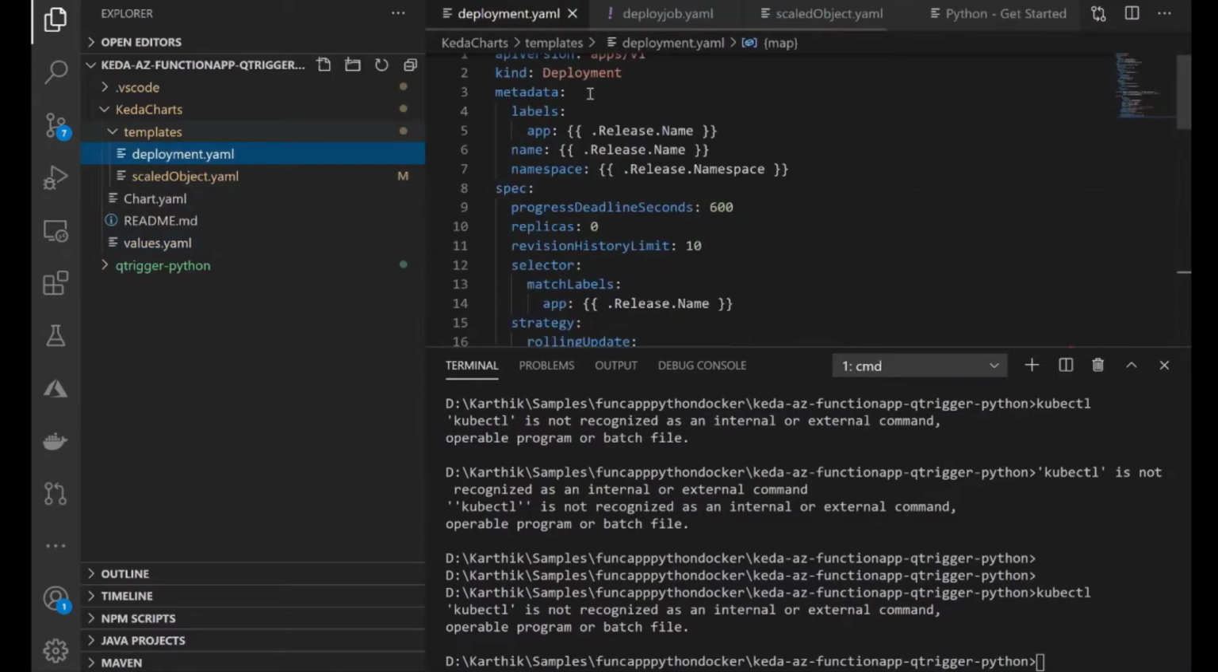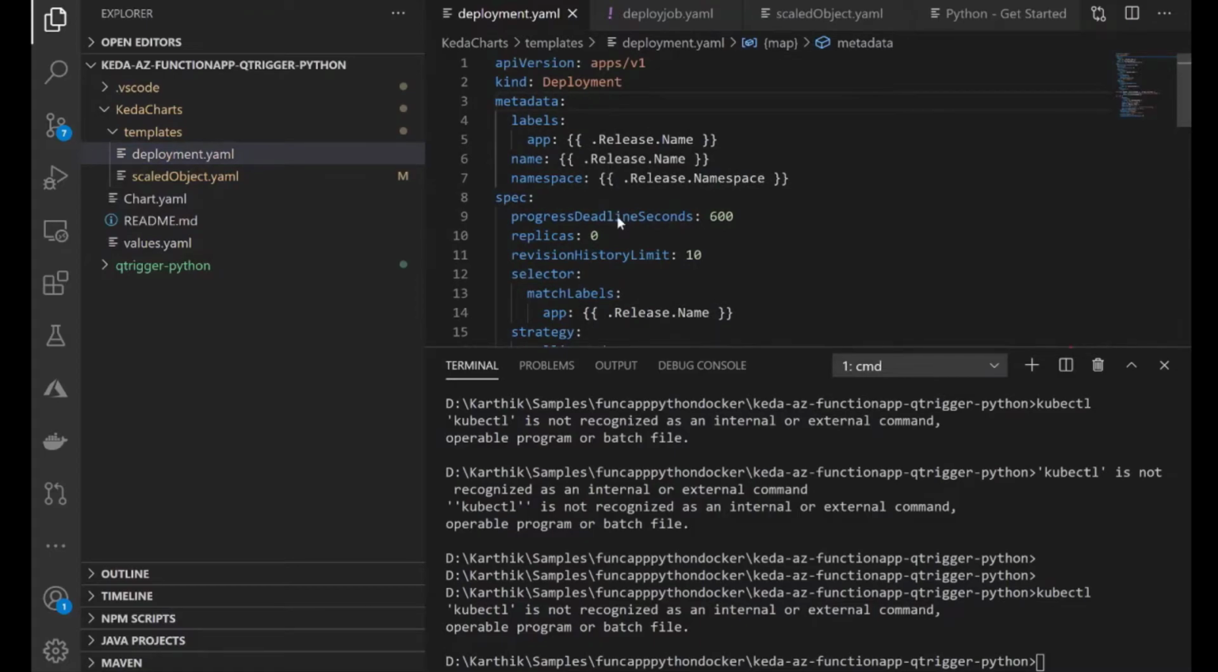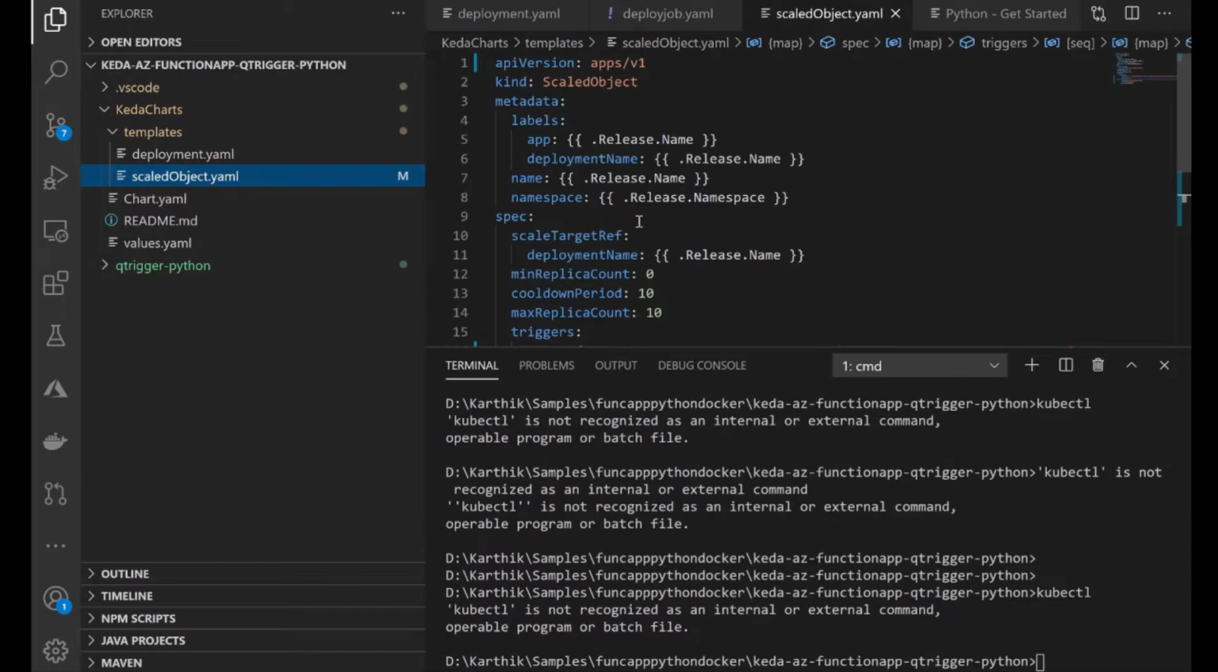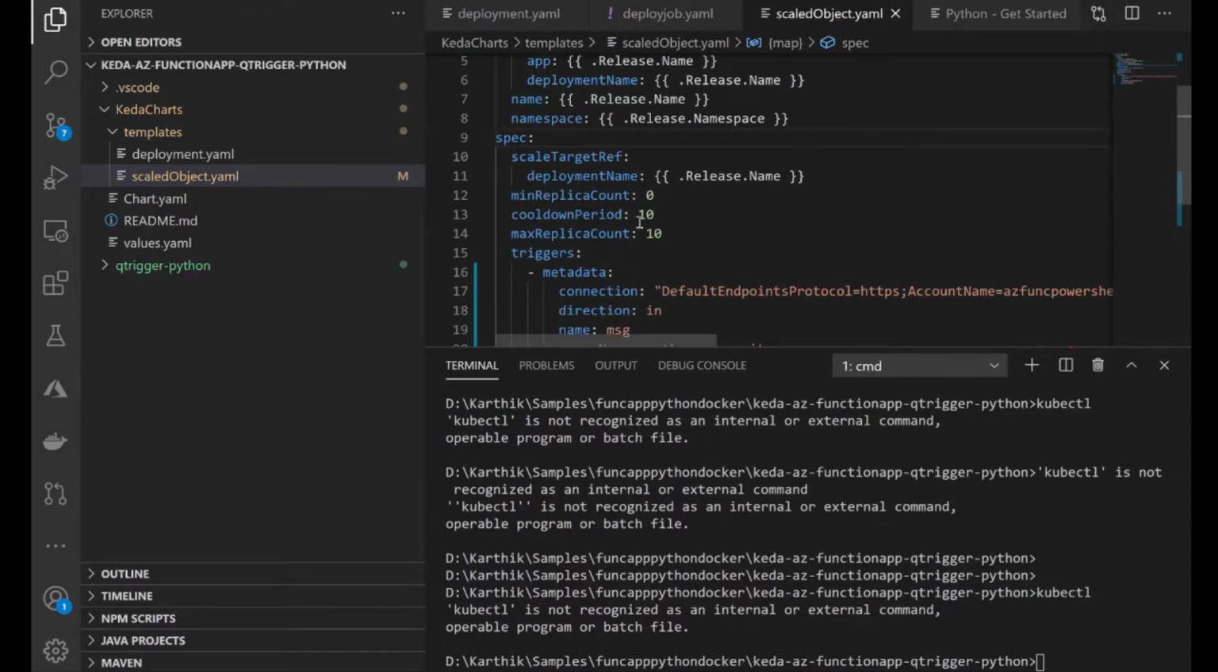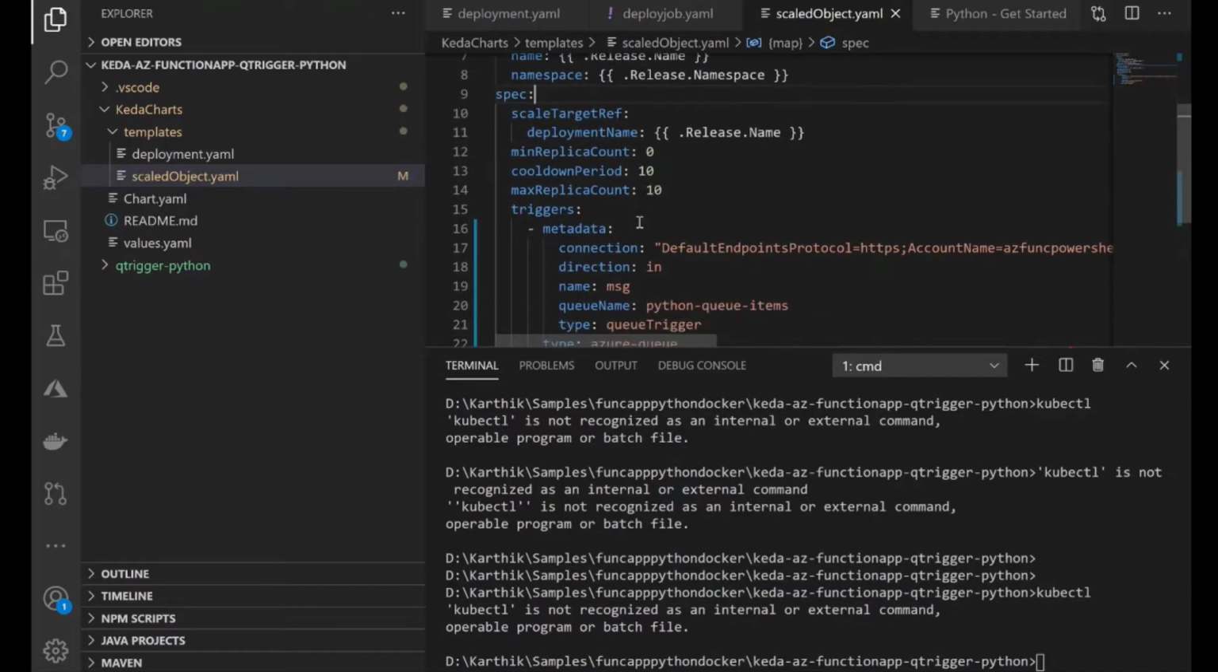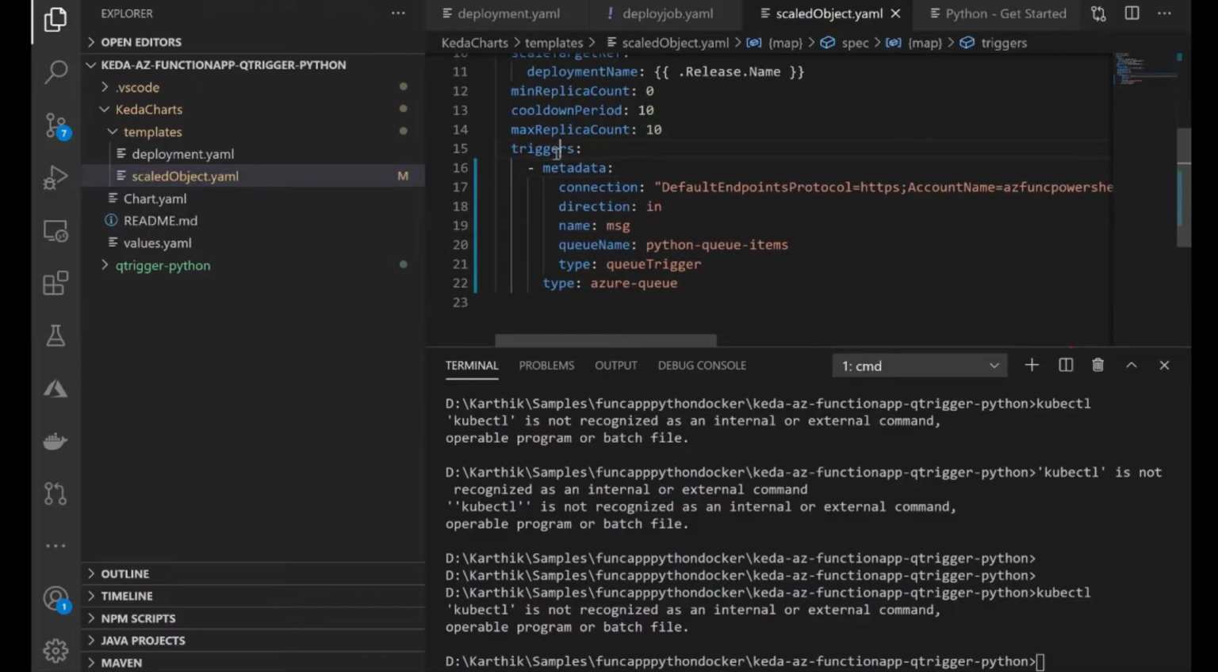So deployment YAML is nothing but deployment, which you know. Before that we'll go to scaled object. So scaled object talks about the objects scaling, how your deployment should scale, right? What if I want 10 pods, and the minimum should be 3, and the maximum cooling period can be 10. The trigger is basically a queue which has a connection string, and it is an Azure queue.